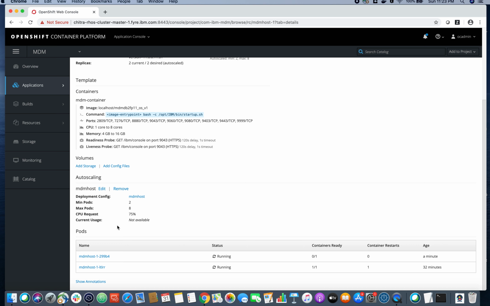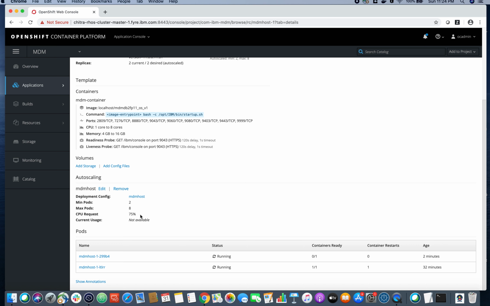So we have configured an object called horizontal pod autoscaler, wherein we have informed Kubernetes that I always require a minimum number of pods, 2 pods at minimum, but then whenever my CPU request goes beyond 75%, start increasing the number of pods, and the maximum number of pods you can go to is 8. So this kind of a configuration and the appropriate monitoring and action taken by OpenShift helps us to maintain resources.